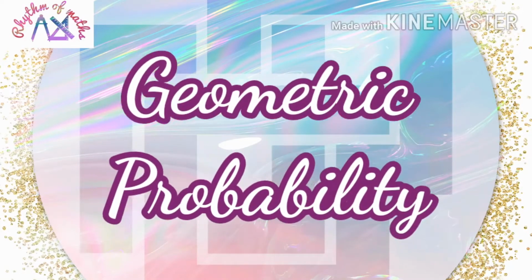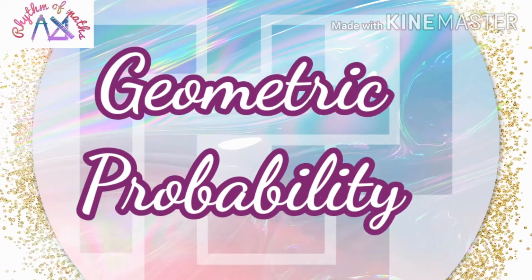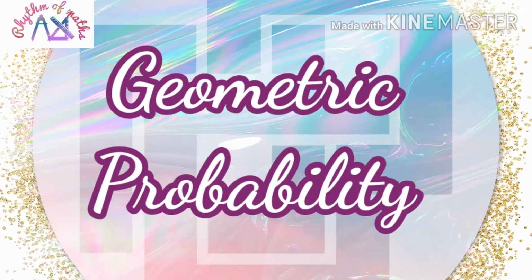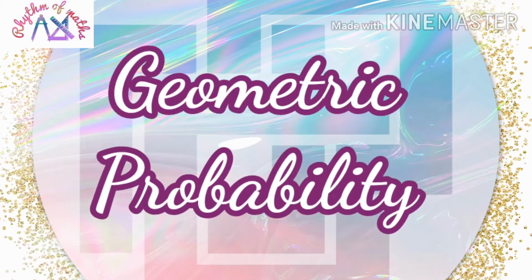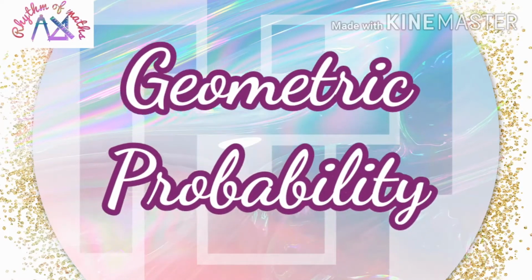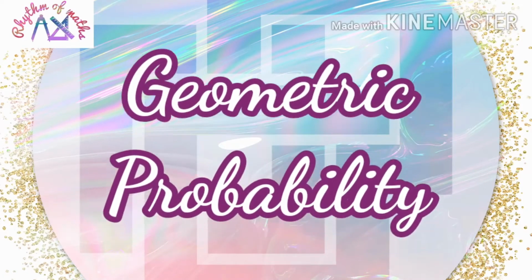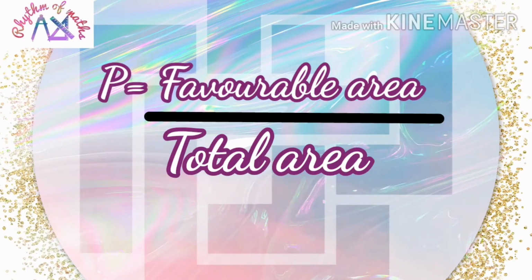Okay, for the previous section, probability means what was the equation? Favorable outcome divided by total outcome. That means based on numbers, isn't it? Favorable number divided by total number. But here geometric probability means the equation is different. Same favorable and total, but here it is favorable area divided by total area.